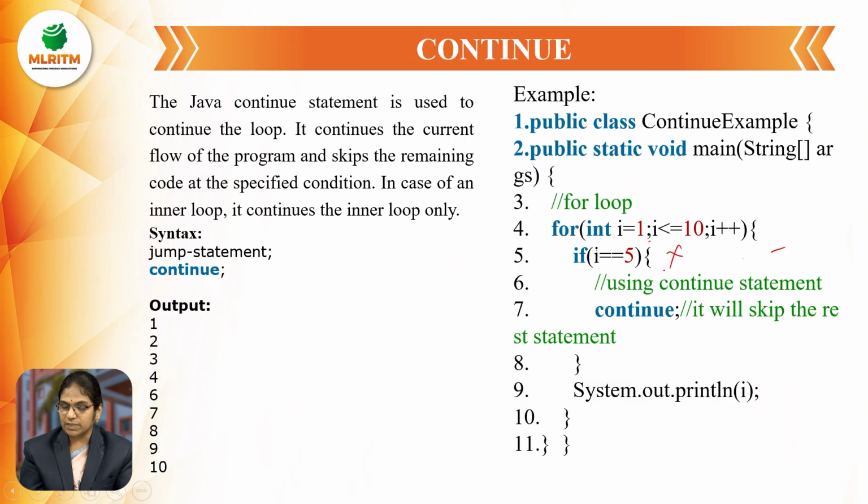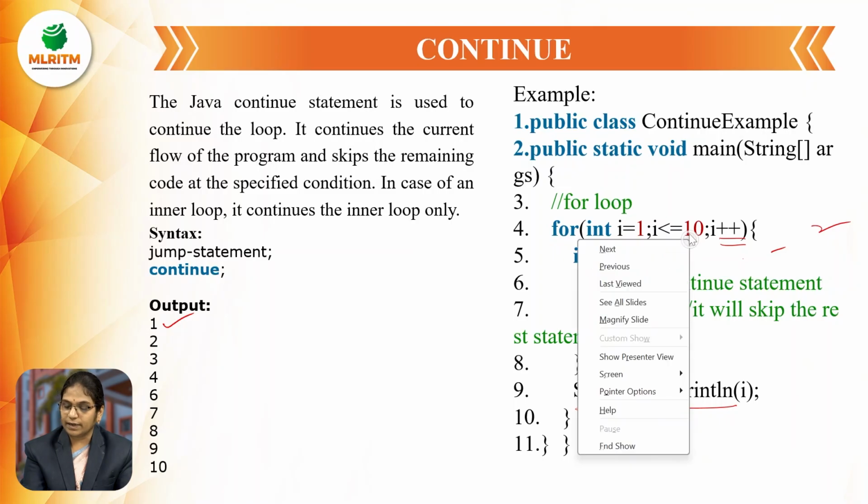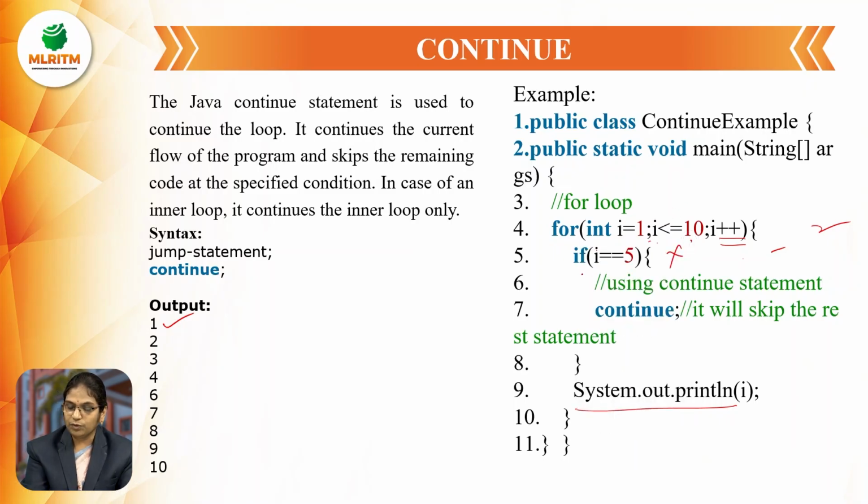Condition is false. Then printing the output as 1. And next I plus plus. Now the I value will be 2. 2 is less than or equal to 10, condition is satisfied. 2 double equal to 5 is false. Then continue. It is going to print